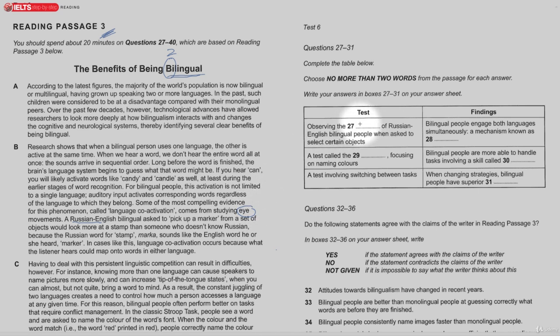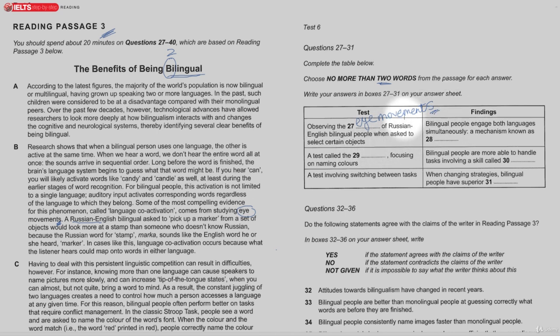So observing the eye movements, two words are allowed, so not just the eyes. And there's an S there, so I couldn't just write eye. That's very unusual because most people have two eyes, so it must be the two words. Okay, don't forget the S. Okay, so observing the eye movements.